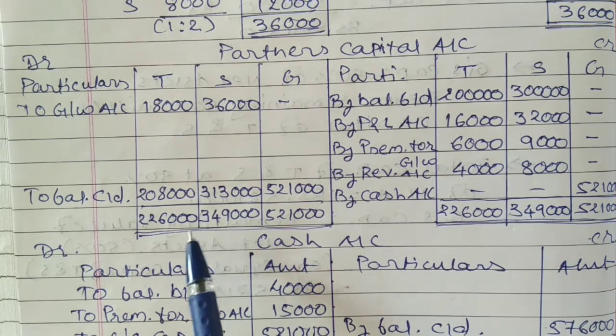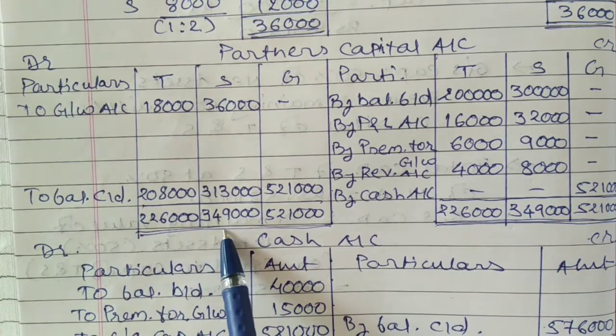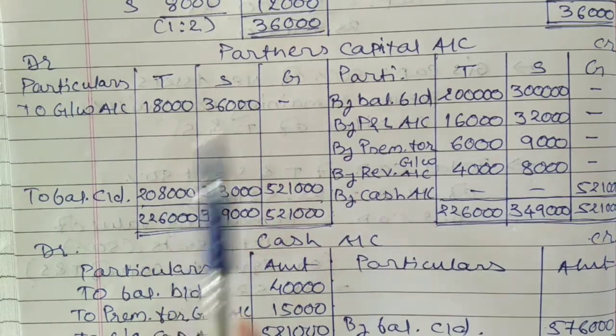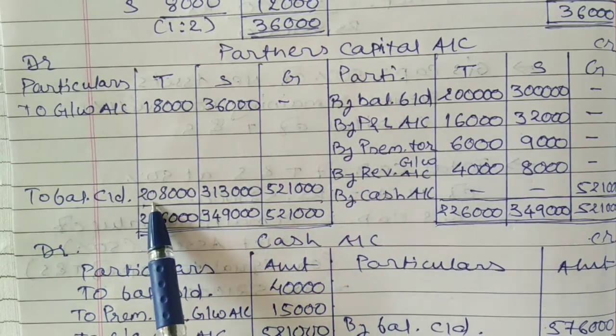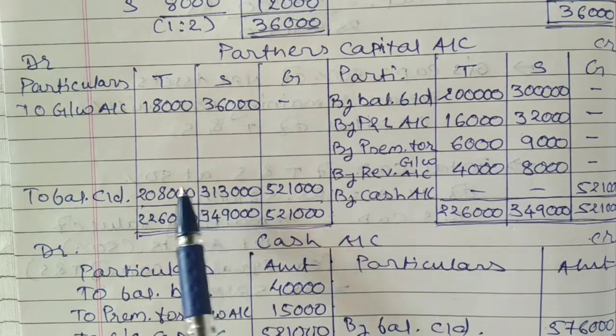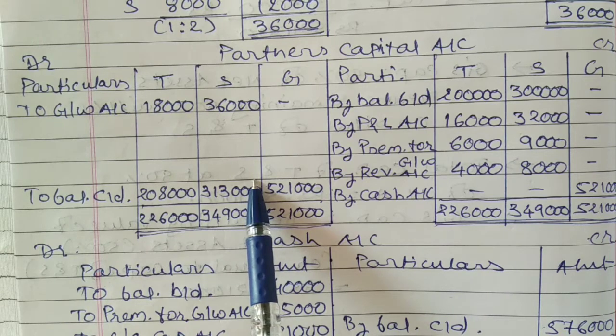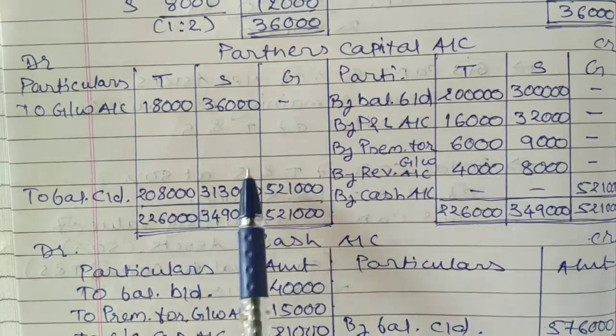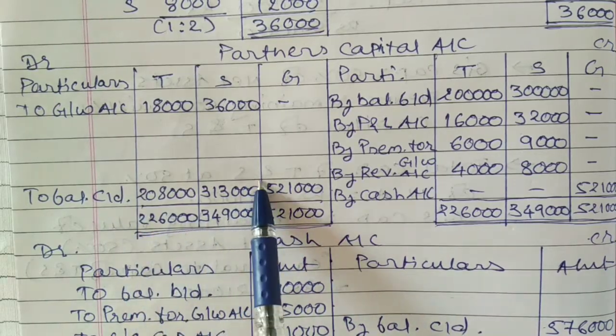Let's find out the difference. That is 2,26,000 and 3,49,000. The above information is going to be deducted. The balance amount of Tappu and Sonu comes to 2,08,000 and 3,13,000. Any of the adjustments is not going to affect this balance, and that's why we made a total of both T and S and found the balance amount of capital of Tappu and Sonu.